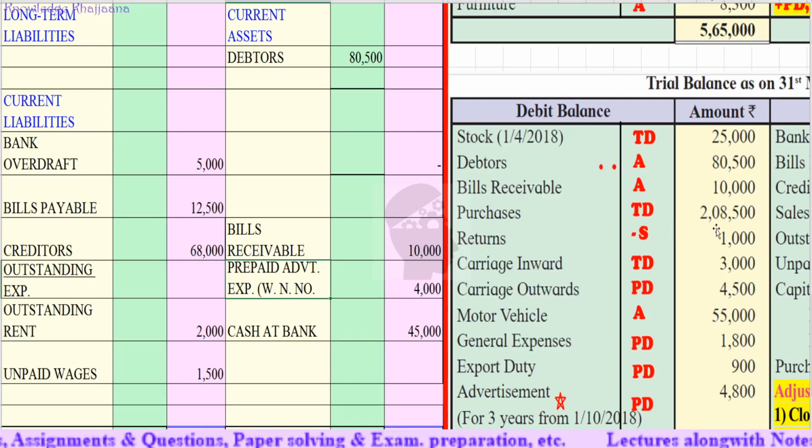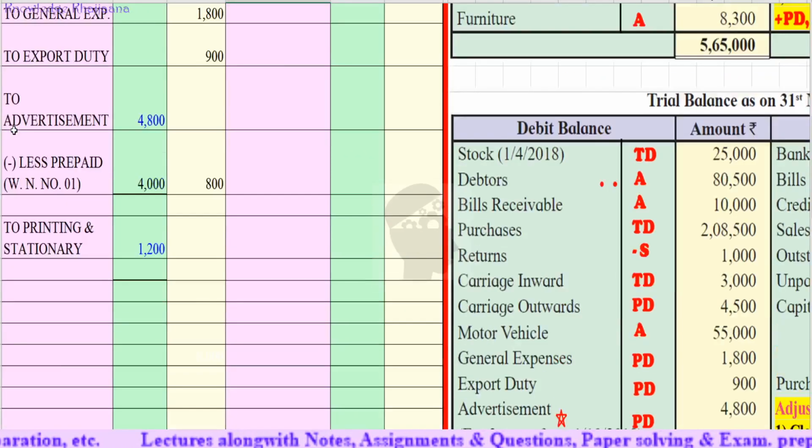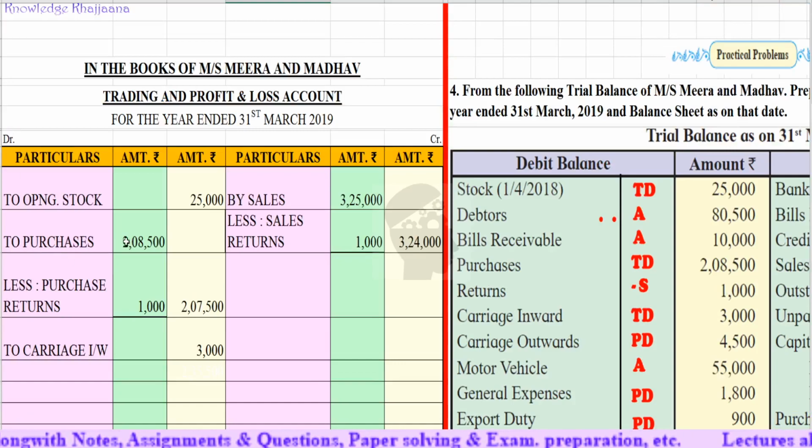Purchases, trading account debit side, rupees 2,08,500. Then returns, that is sales return, rupees 1,000, deduct from sales, less sales return rupees 1,000 in the trading account credit side. Then carriage inward, trading account debit side, rupees 3,000.